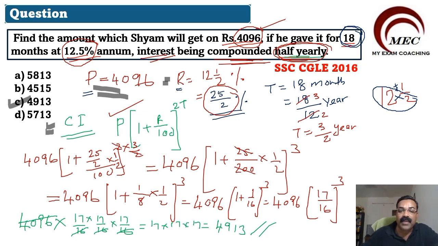Most of the time, the number given here 4096 can be cancelled with all these 16 into 16 into 16. All these are specially selected numbers, always repeatedly asked in the questions. So what you have to do is practice more and more questions, then it will be very easy for you, and by looking at the question you can solve it directly and mark the answer directly.